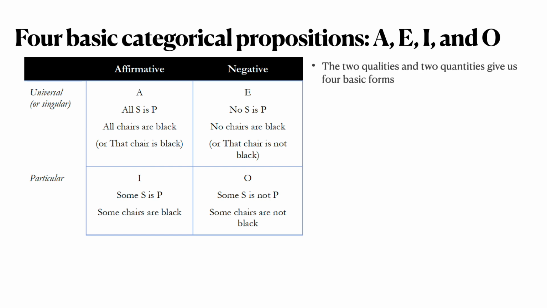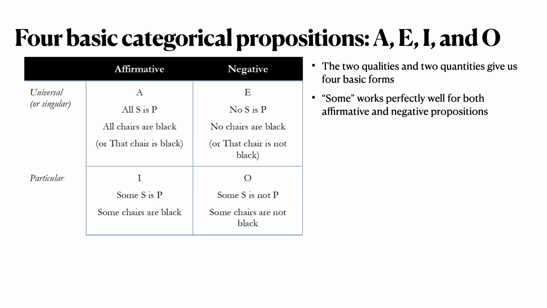But note that the 2 qualities and the 2 quantities give us 4 basic forms, right? And so that's what you see here. Note that because we treat singulars as universals, we don't have 6 forms. We only have 4. The quantity can be either universal or particular, and the quality can be either affirmative or negative. It's a 2x2 matrix.